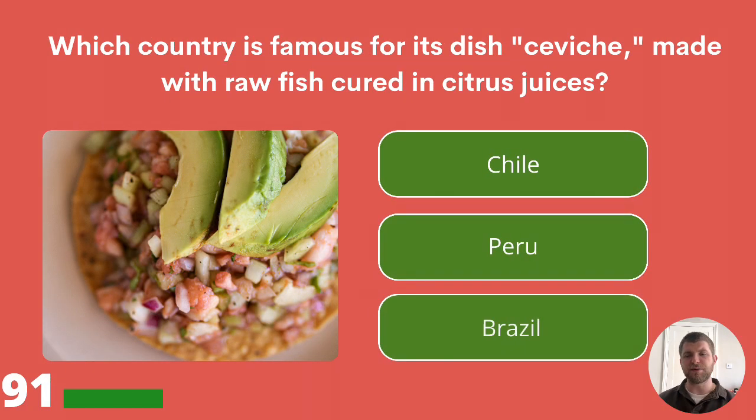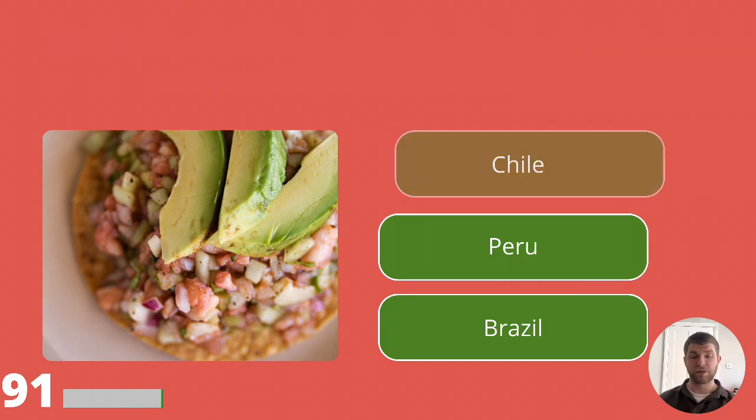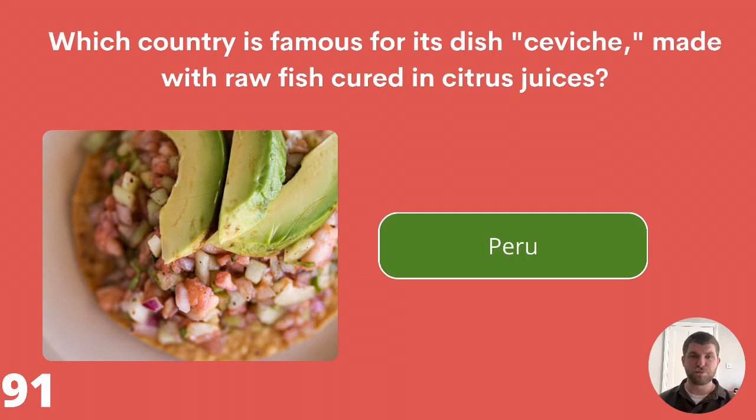Which country is famous for its dish ceviche, made with raw fish cured in citrus juices? Chile, Peru, or Brazil? The answer is Peru.